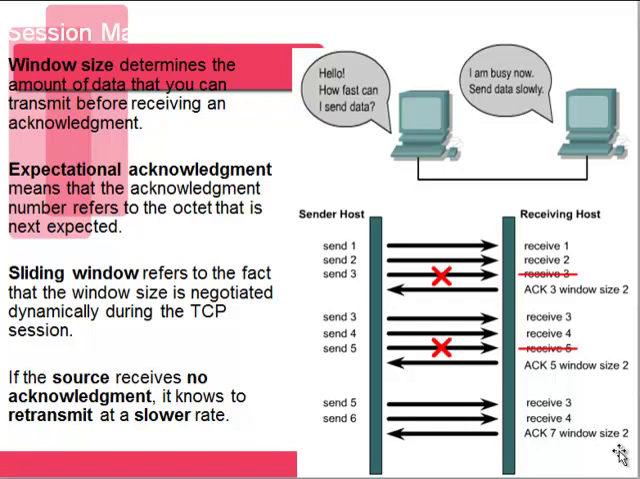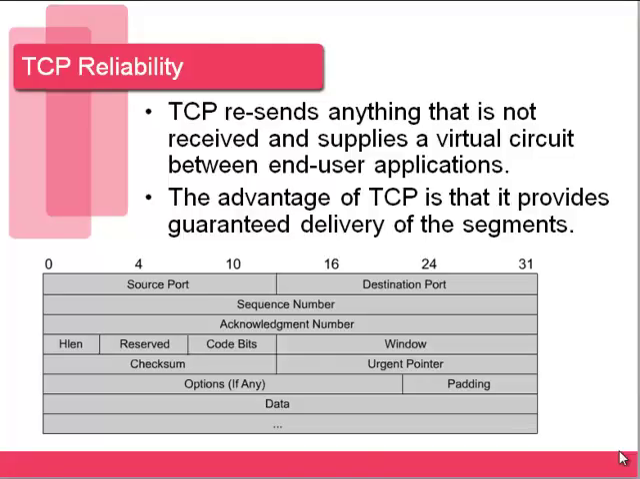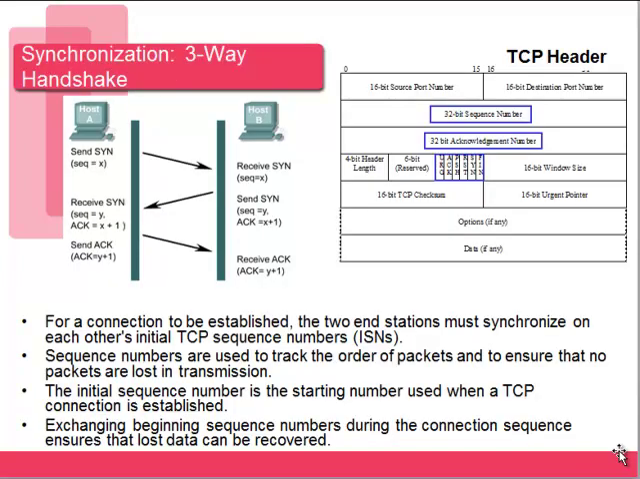we're downloading a file. TCP also resends anything that's not received and supplies a virtual circuit between end applications. This virtual circuit is going to guarantee delivery and is going to make sure that the device is up and ready to accept packets from us. In order to do this, we do what's called a three-way handshake. And with a three-way handshake, we basically send over a sequence number and acknowledge that sequence number.